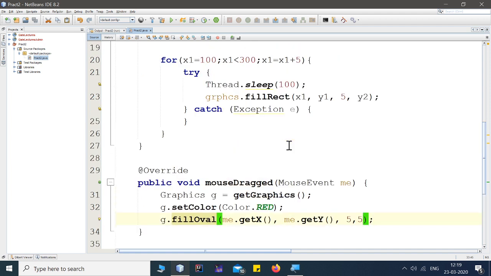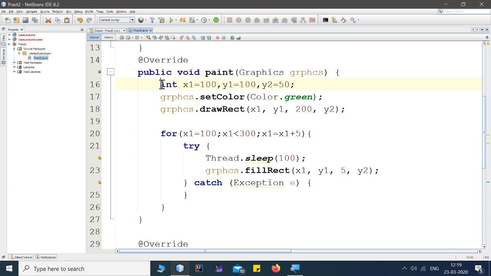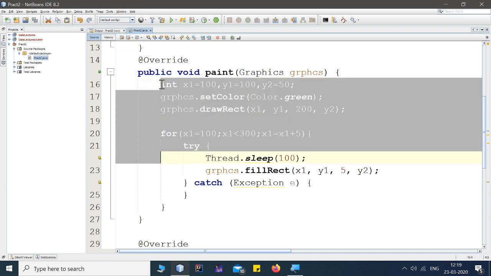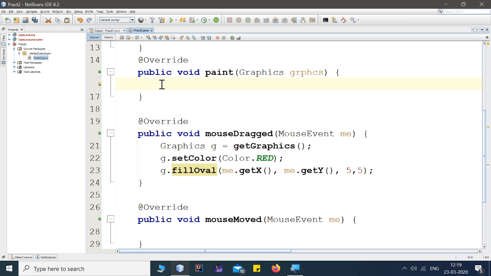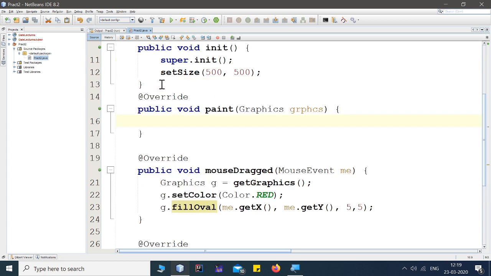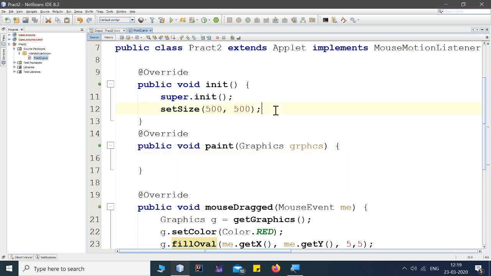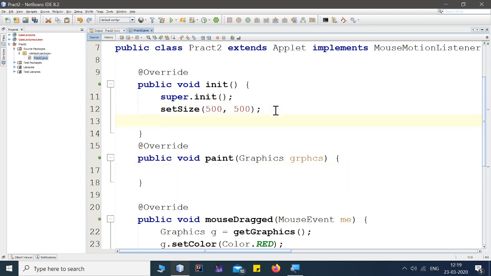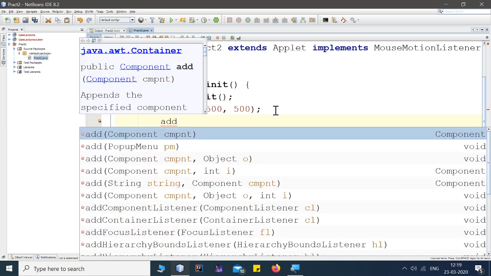Whenever you want to associate an event inside your program, you need to add the appropriate listener inside the init method. Init is a method which will be invoked whenever your applet is started.